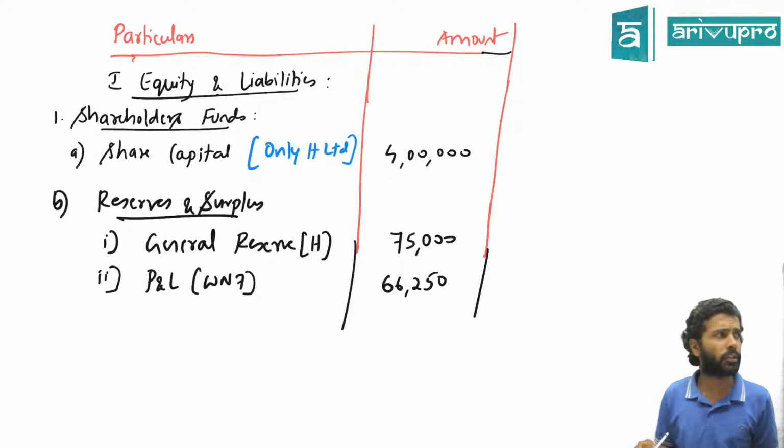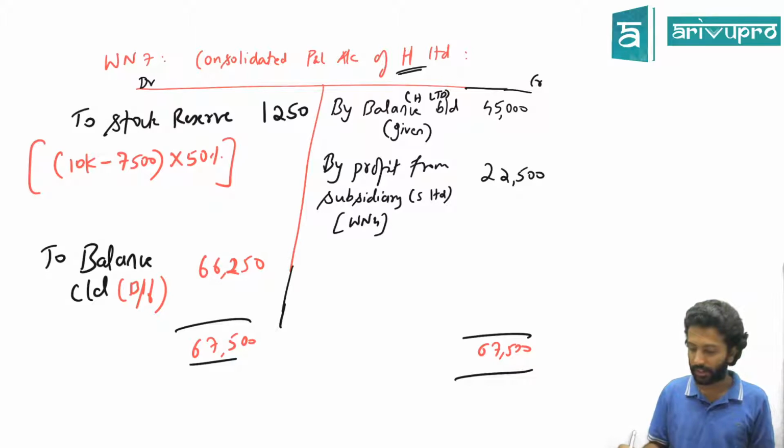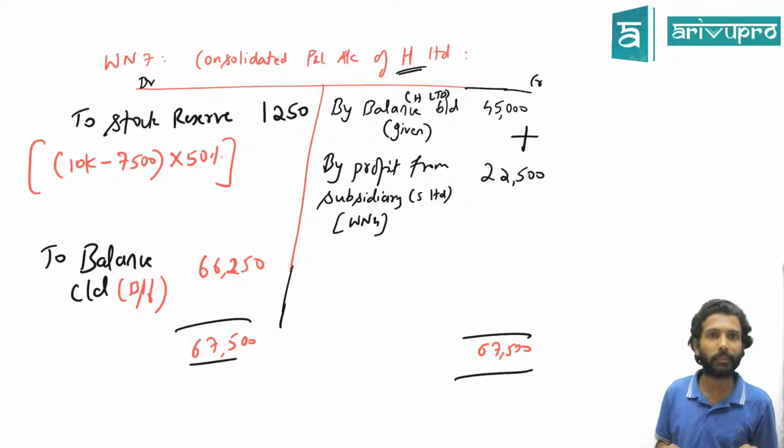You just now told reserves and surplus they won't get control. Why are you adding the subsidiary's post acquisition profit? Because you don't get control over that. Doubt is there? Or now it came? No doubt at all. I've added now. How did I get 66,250? H's was 45, S's was 22. For general reserve I told don't add. For P&L I'm saying add. Isn't it contradictory?